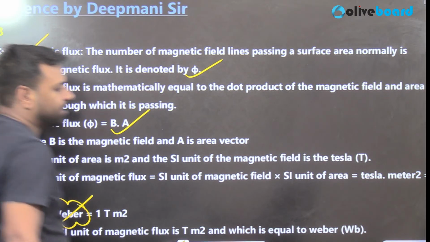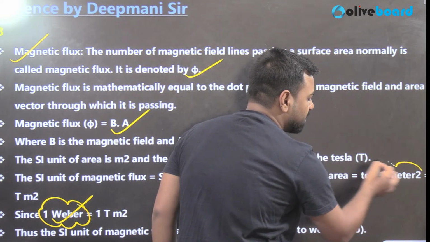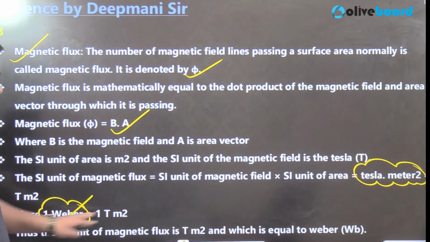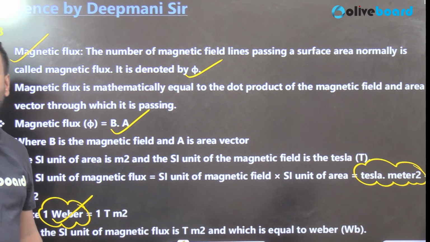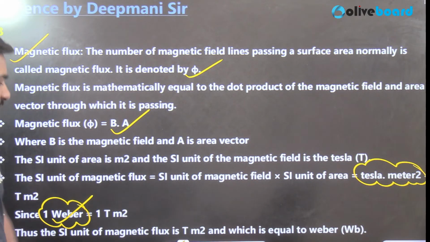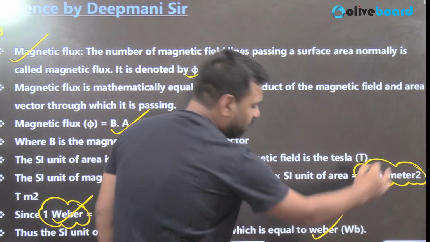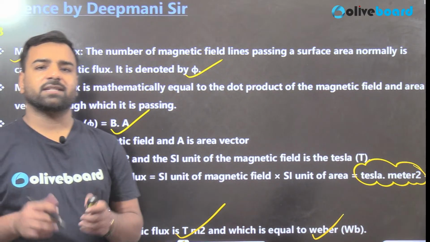Please remember this because many students have confusion about why we write Weber when it's Tesla meter square. They all have the same relation, and this relation is important to understand. So I have specially mentioned here that Tesla meter square is always equal to Weber. Done.